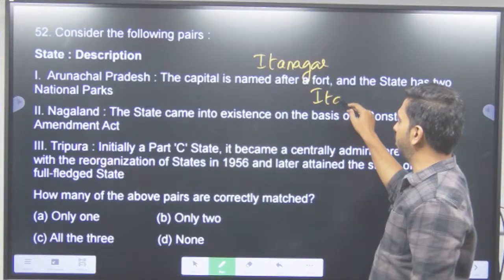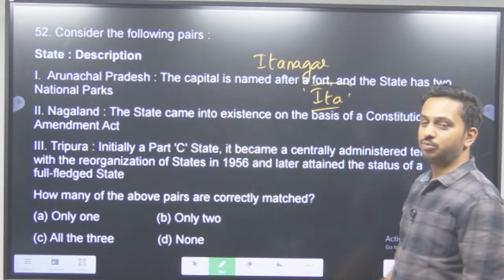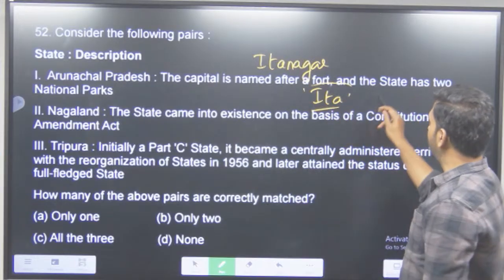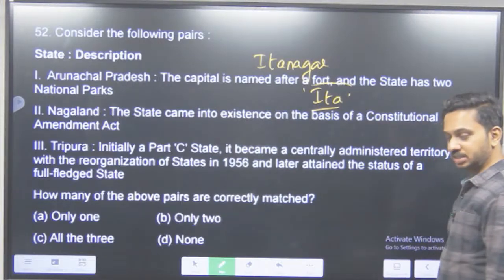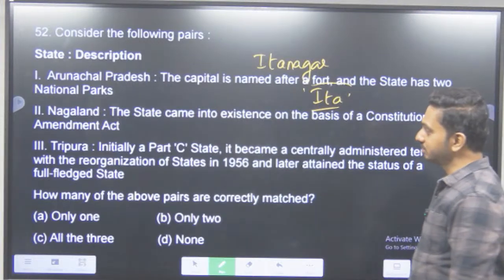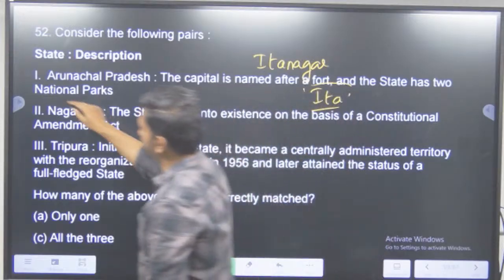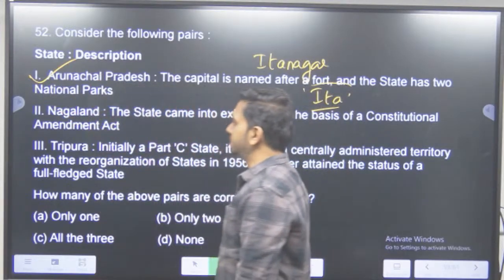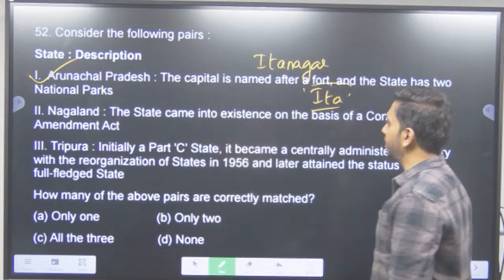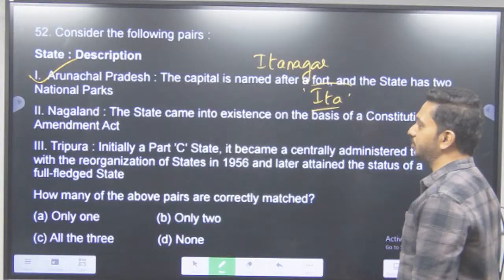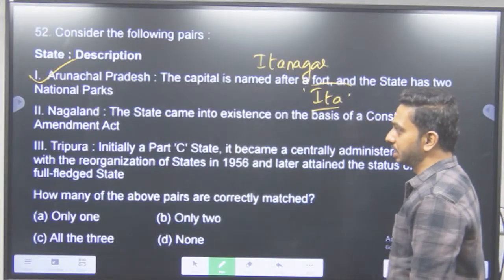Yes, the fort is called as Ita, the fort of bricks. And the state has 2 national parks? Yes, Namdapa and Mauling. So statement 1, is it correct? Yes, it is correct. Statement 2, Nagaland, the state came into existence on the basis of a constitutional amendment act.